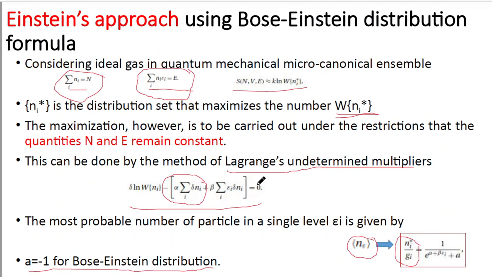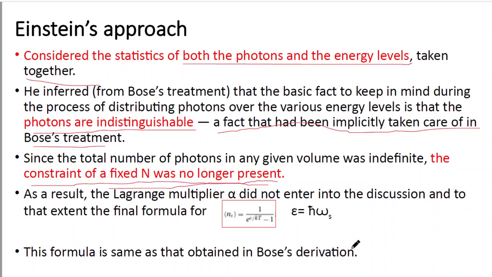So we can omit the term alpha. If we omit the term alpha, then ultimately the mean value will be 1 divided by e to the power epsilon by kT minus 1, where epsilon is equal to h cut omega s. So this is the mean value of the number of particles.